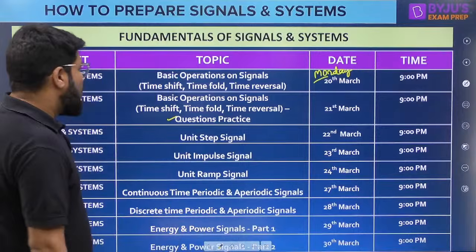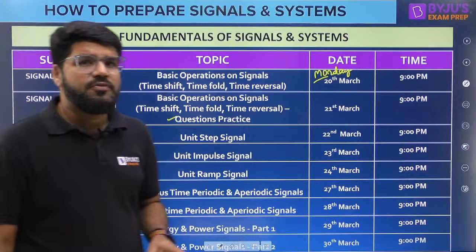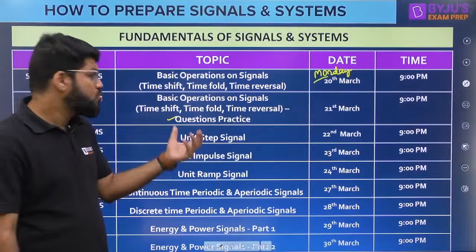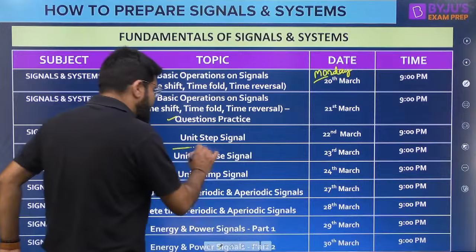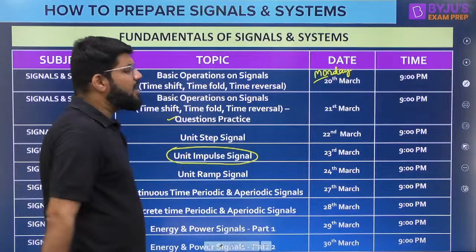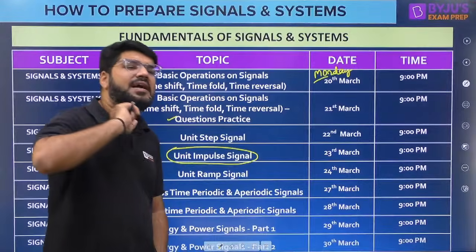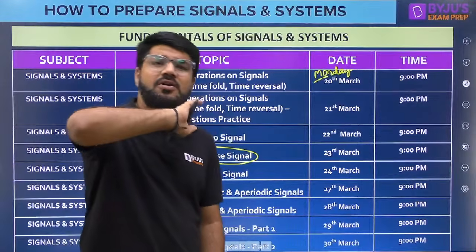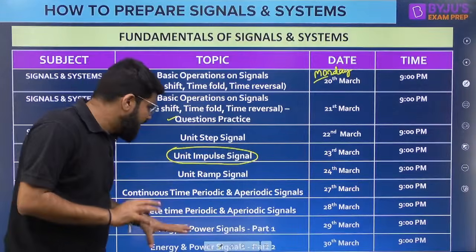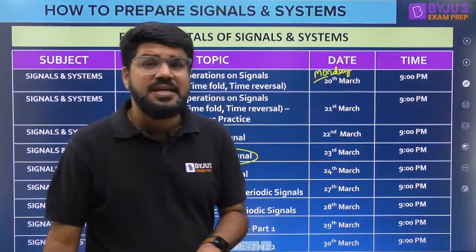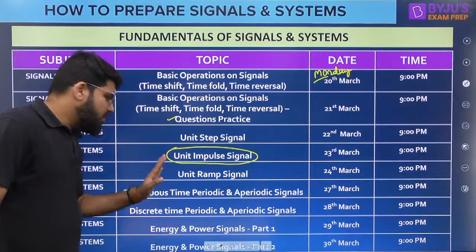Then one particular class we talk about all things about the unit step signal, the properties of the unit step signal, how to understand this, and how to solve questions based on the unit step signal. Next class we go to a very important discussion, the unit impulse signal. One entire class understanding all properties, even the integration-based questions, the area properties, the singularity concepts, the double singularity concept, everything will be covered here. And then one class for the unit ramp signal.